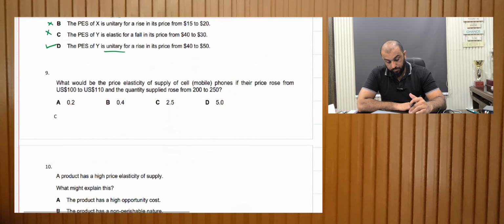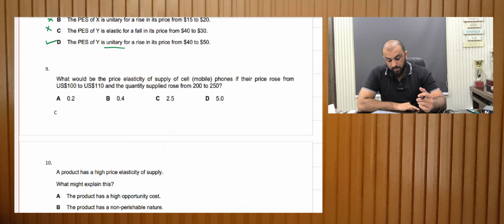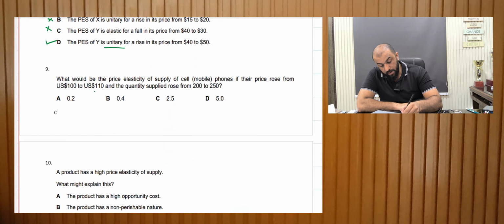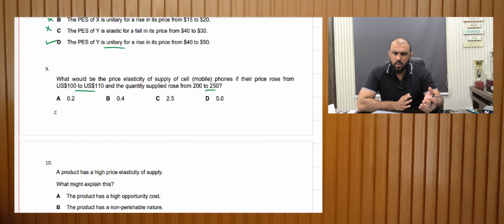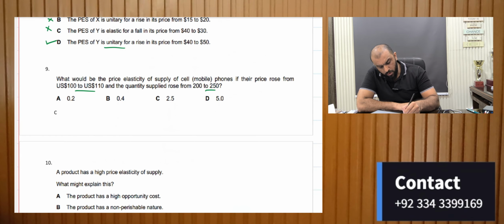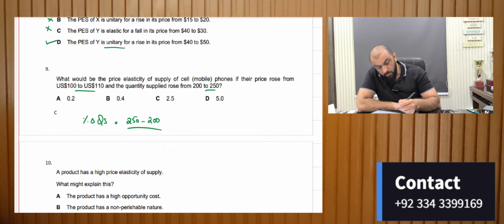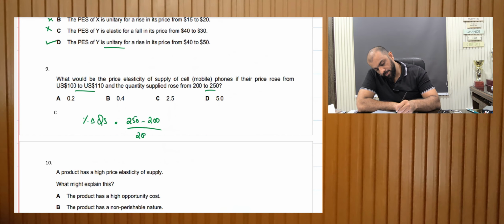Let's move on. What would be the price elasticity of supply of cell phone mobiles if their price rose from 100 to 110 and the quantity supplied rose from 200 to 250? So we just need to calculate. You can calculate it on your own. The percentage change in quantity supplied would be 250 minus 200, new minus old upon old, multiplied by 100.